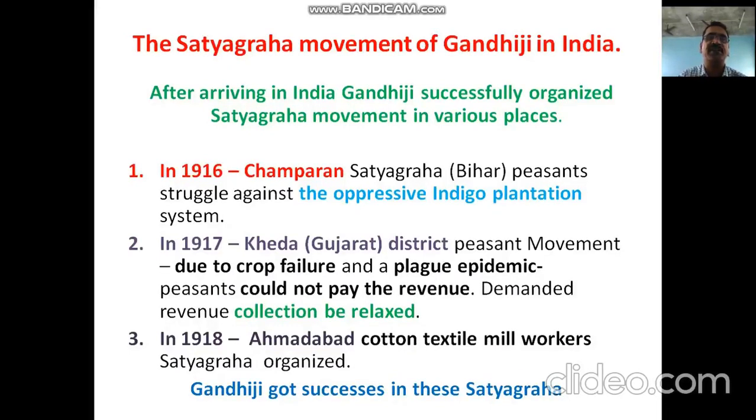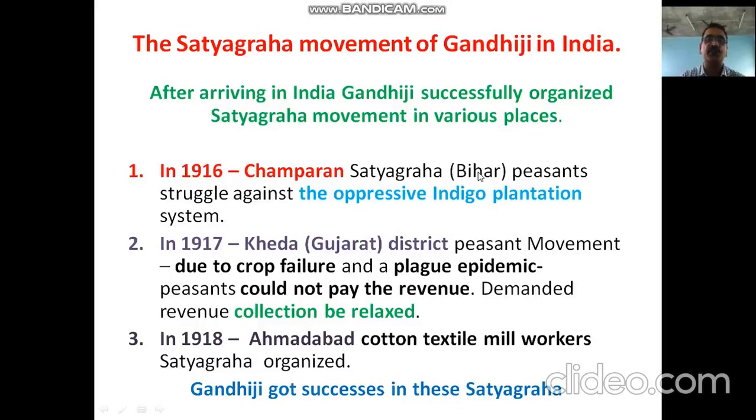After arriving in India, Gandhiji successfully organized the Satyagraha movement in various places. The first important place was Champaran, in 1916, the Champaran Satyagraha in the Champaran district of Bihar.